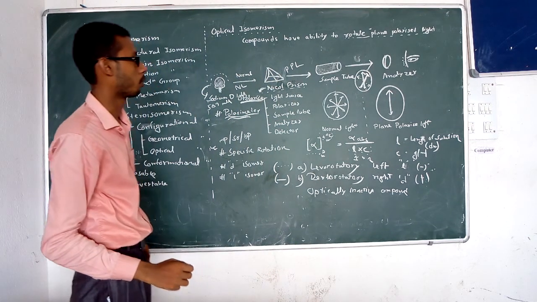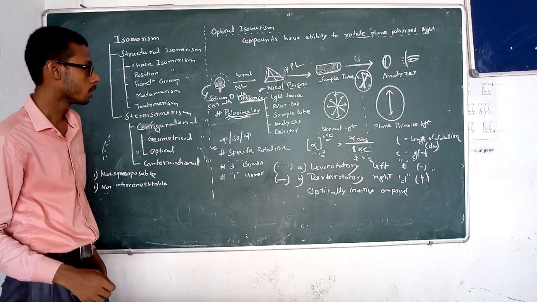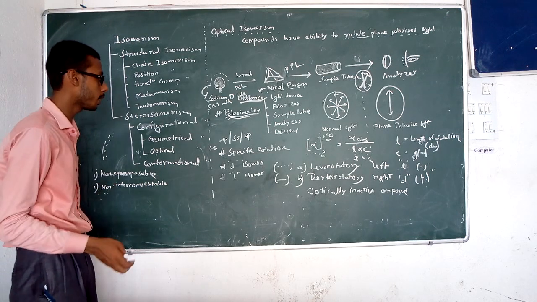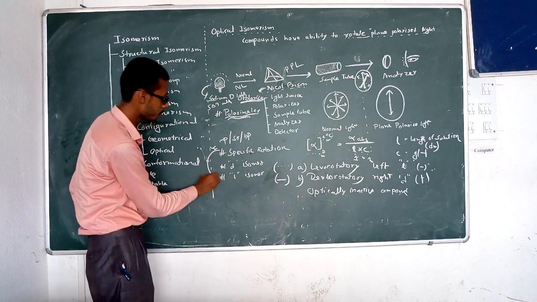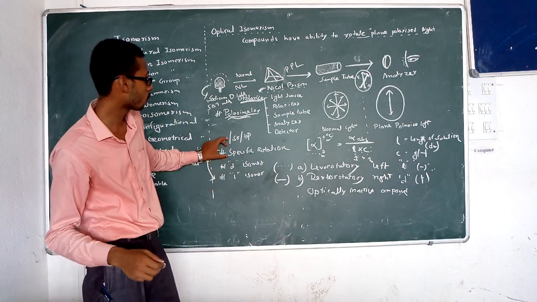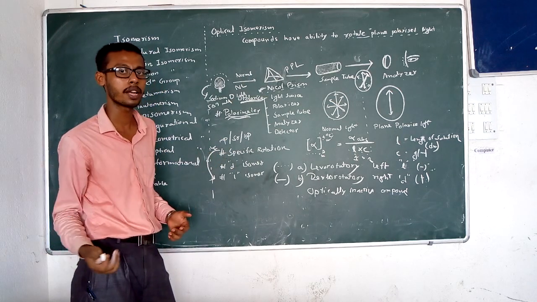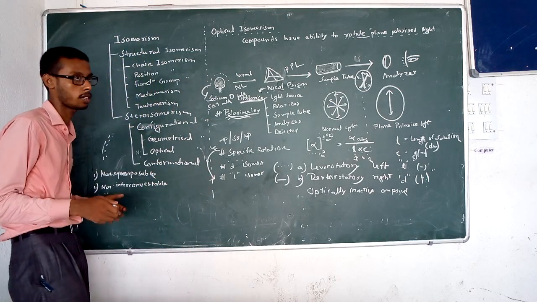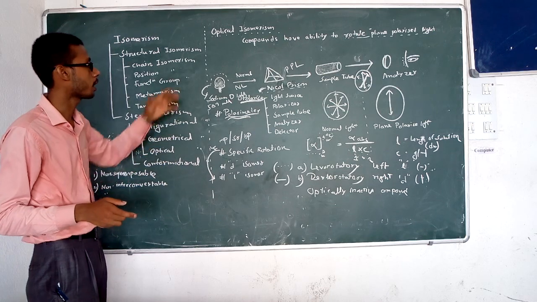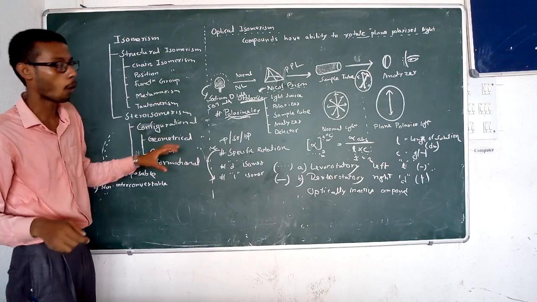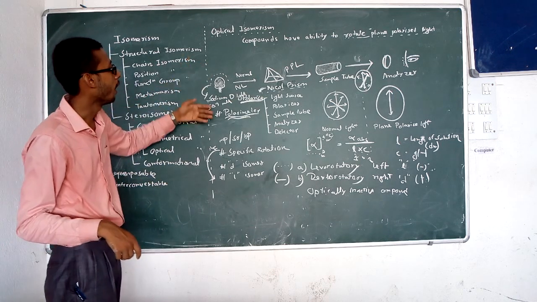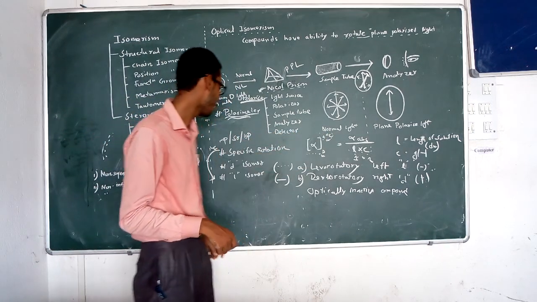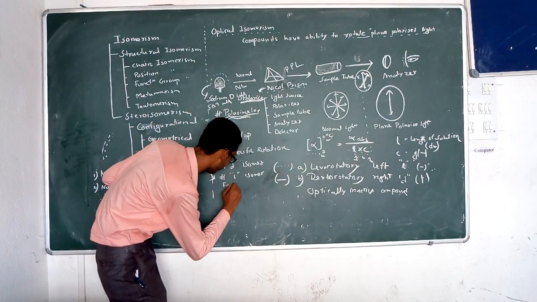Optically inactive compound. Okay, so this is all about today's class. Another important thing is specific rotation. This may be asked as a short answer question for 5 marks: define specific rotation, and describe specific rotation and optical isomerism. So you have to write all of the things, what the process is, the polarimeter, as well as the specific rotation with the formula, etc. And finally, the factors influencing the specific rotation.